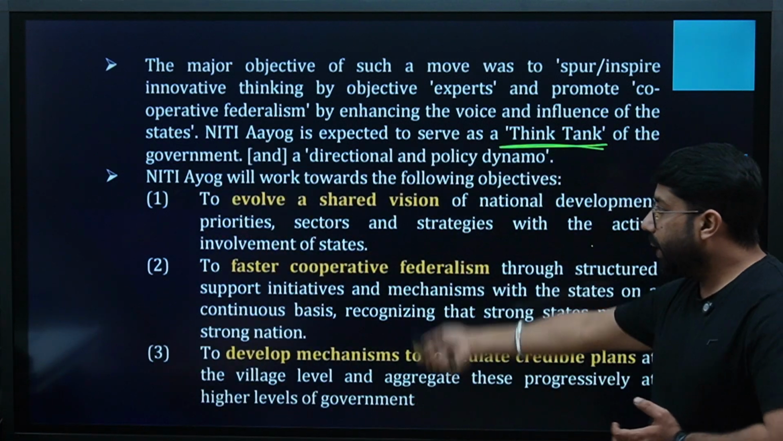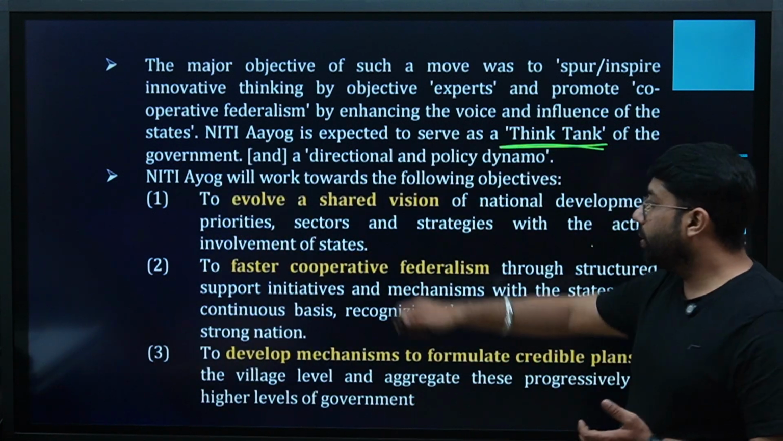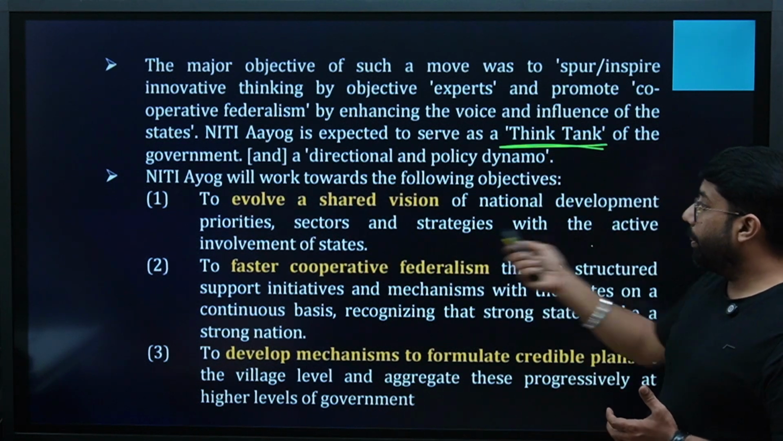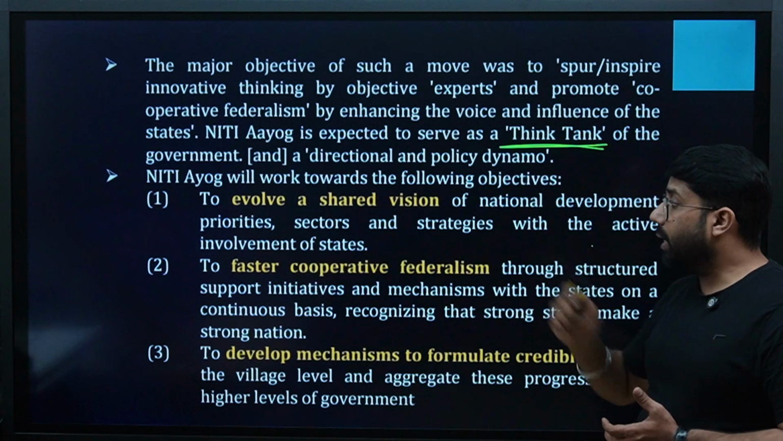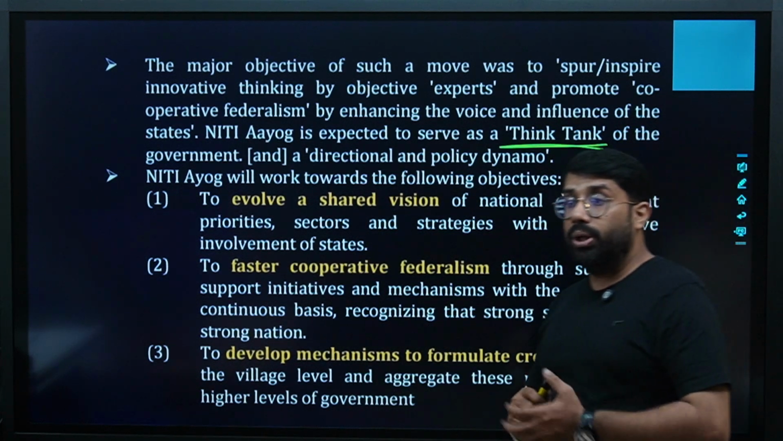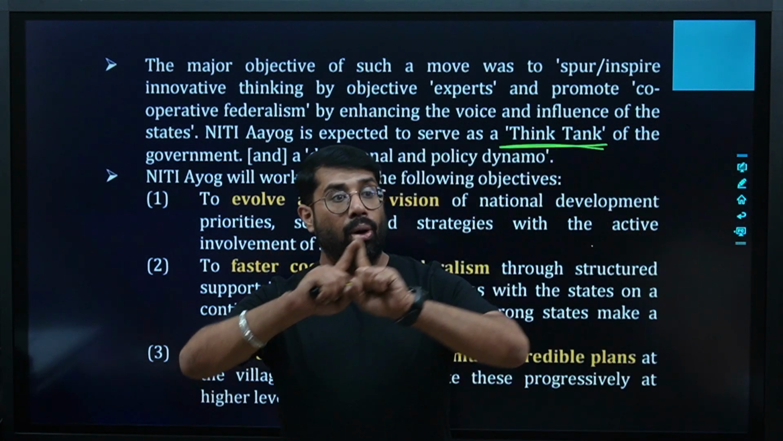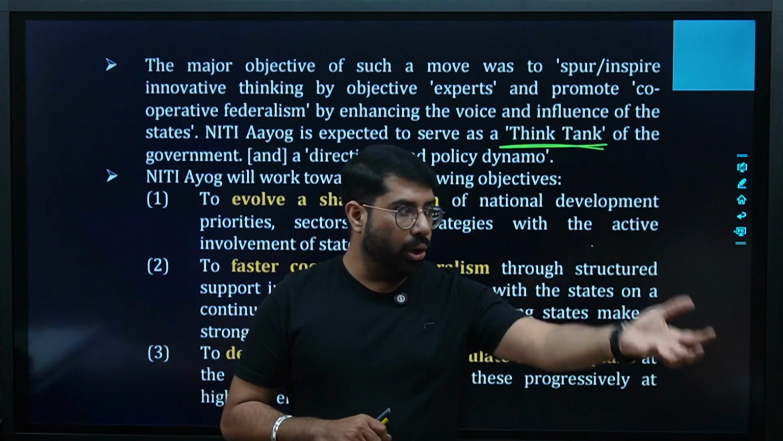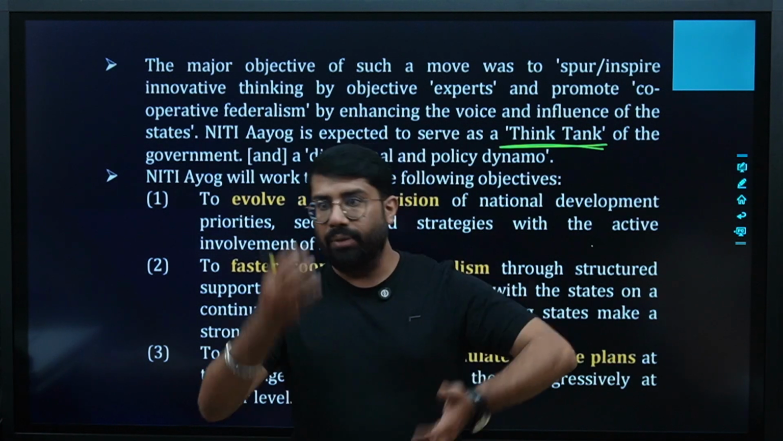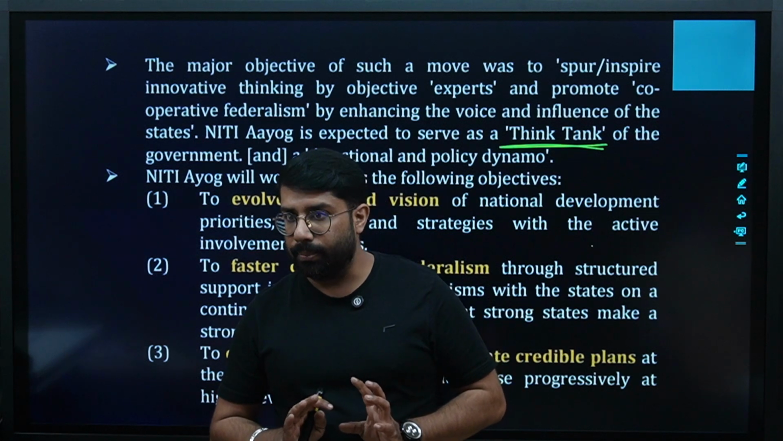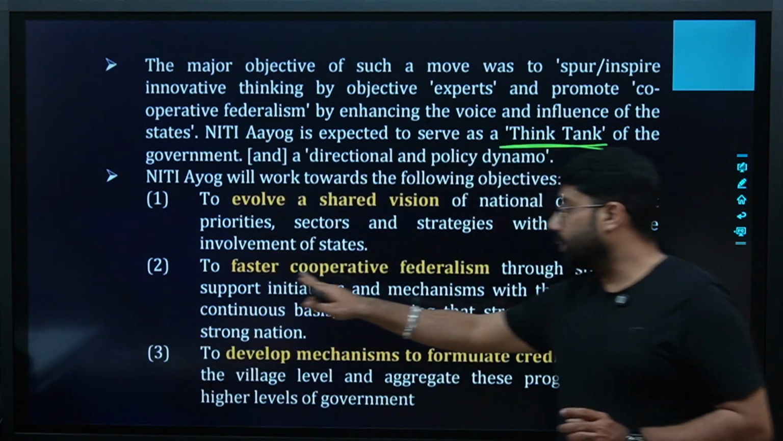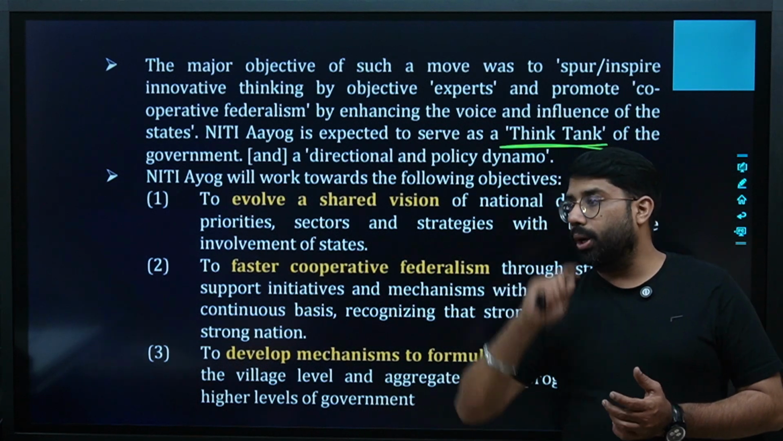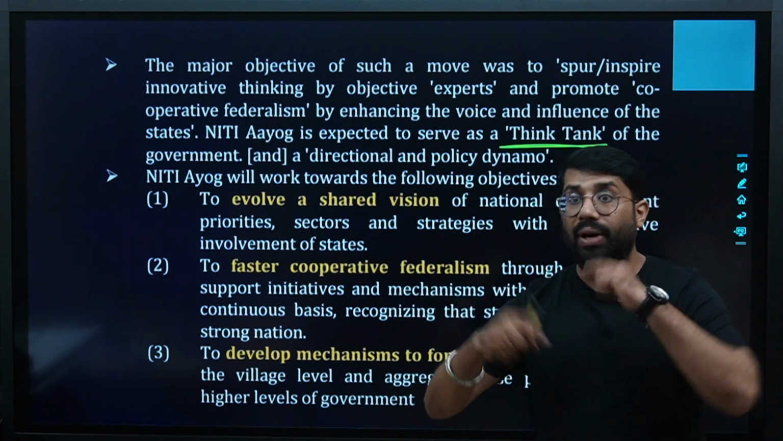So these are the objectives followed by Niti Aayog. First is to evolve a shared vision of national development priorities, sectors and strategies with the active involvement of states. It is not that only a centrally planned economy will work. Now everybody will work together. We will take your opinions, then we will develop a comprehensive plan. Second, to foster cooperative federalism. What is federalism? Brotherhood. We should not work alone. We should work together for faster growth.